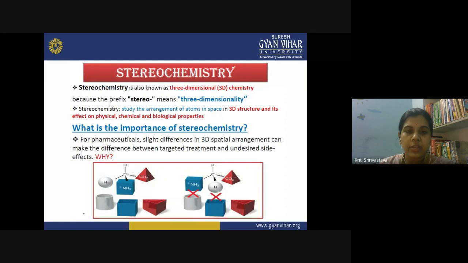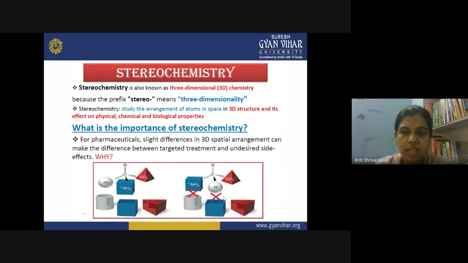So, what is stereochemistry? It is the study of the arrangement of atoms in space in the 3D structure and its effect on physical, chemical, and biological properties. We will soon know that the orientation of the molecule in three dimensions affects the property of the molecule and the groups themselves. So, what is the importance?